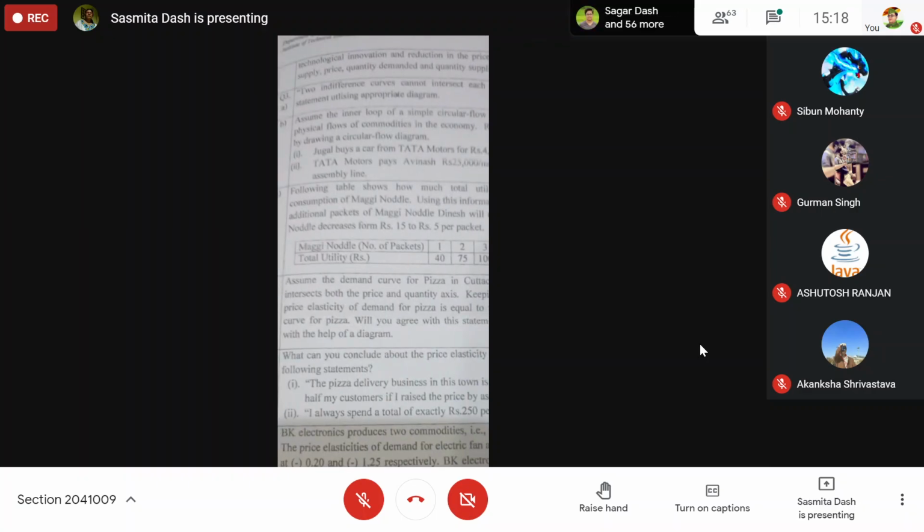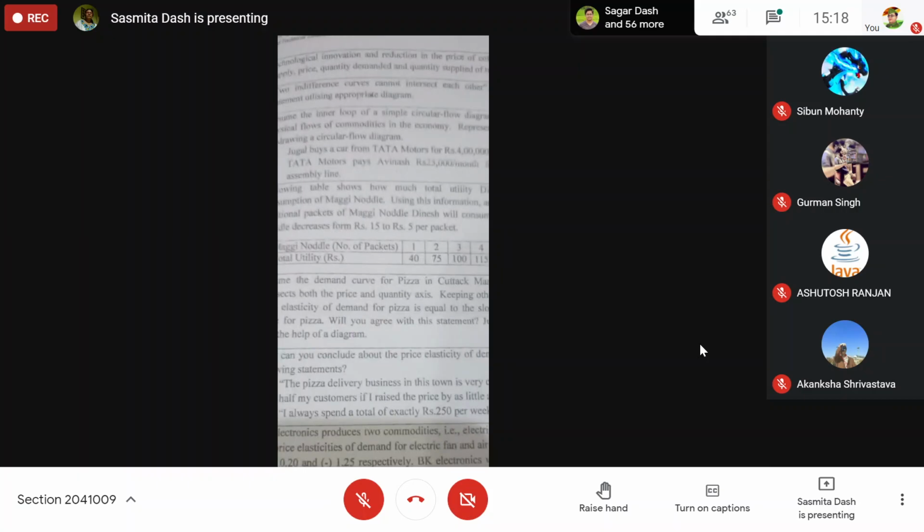What is a circular flow diagram? You read about the definition parts and everything. In case of MCQs, because your questions will be mostly multiple choice questions, options will be given to you, 3 or 4 options, from which you have to choose your options.